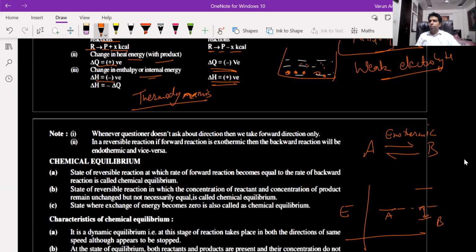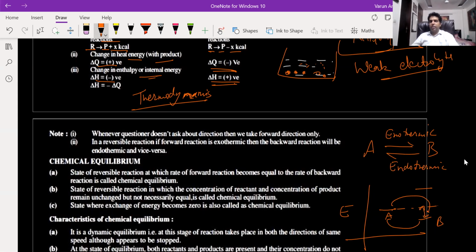Now, if A to B is exothermic, then you can say B to A will be endothermic. By the law of conservation of energy, if from A to B energy is released, then from B to A energy should be absorbed because it is a cyclic process.